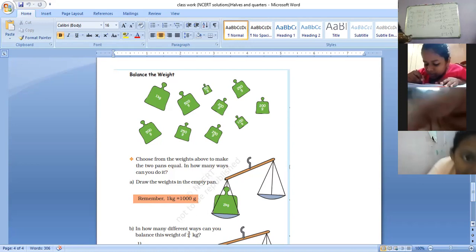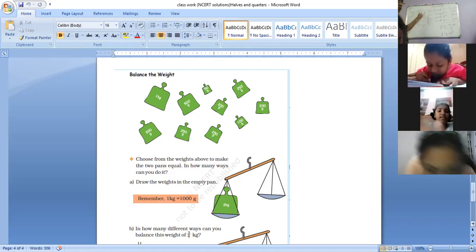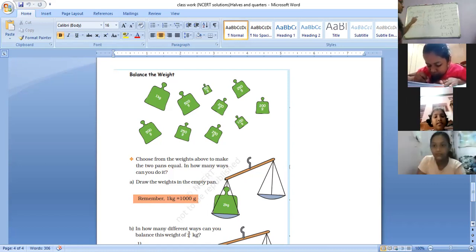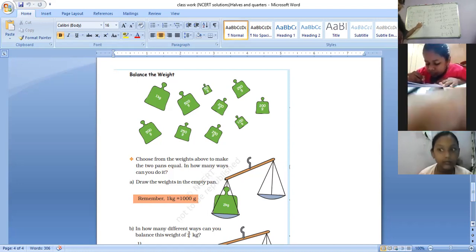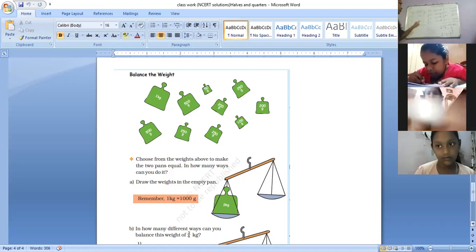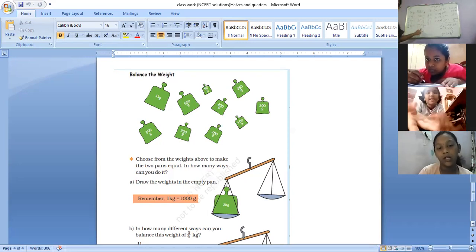So once again, let us go through this. Please quickly check this. 1 kilogram is equal to 1000 grams. Half a kilogram is equal to 500 grams. 1/4 of a kilogram, or quarter of a kilogram we call it, is 250 grams. 3/4 of a kilogram is 750 grams.